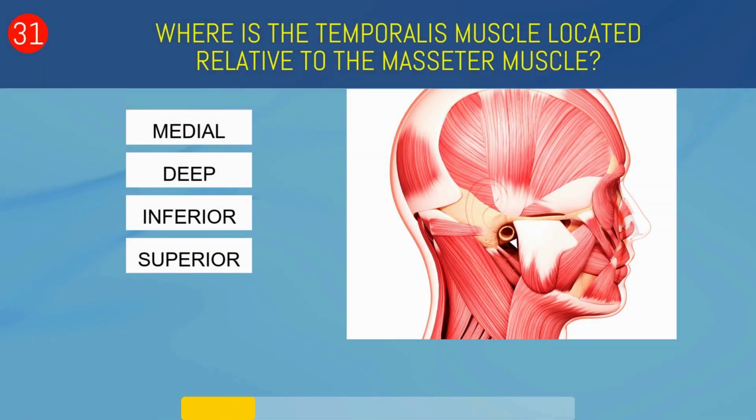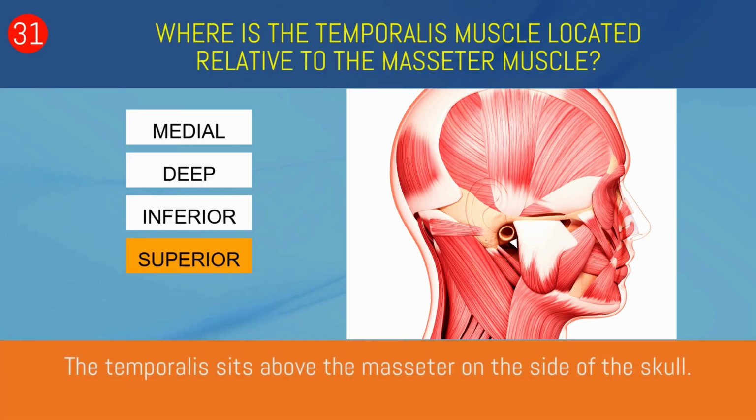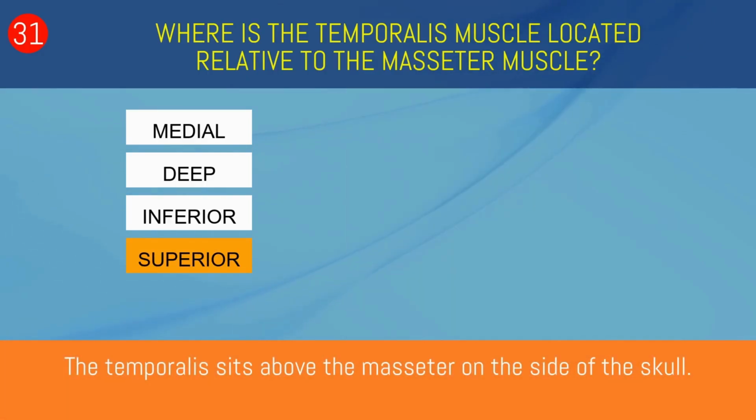Where is the temporalis muscle located relative to the masseter muscle? Medial, deep, inferior, or superior? Superior. The temporalis sits above the masseter on the side of the skull.